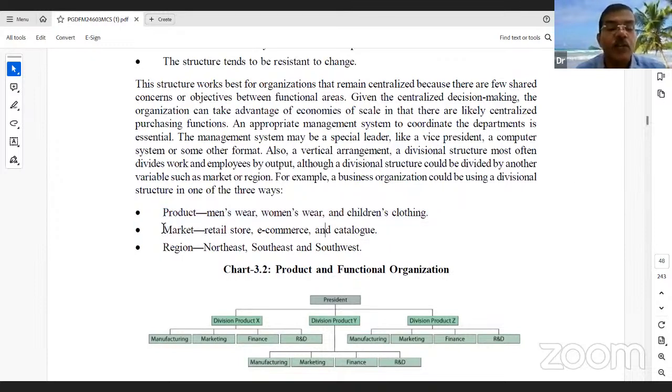The second one is marketing. They can sell through a retail store, e-commerce, or catalogs, so they can sell the product in a physical store as well as online. Which one is better? Offline retail has some advantages and some limitations, and e-commerce business also has its own advantages and limitations. Or the company may want to sell the product in the northeast, southeast, or southwest states. So various kinds of structural products are there.